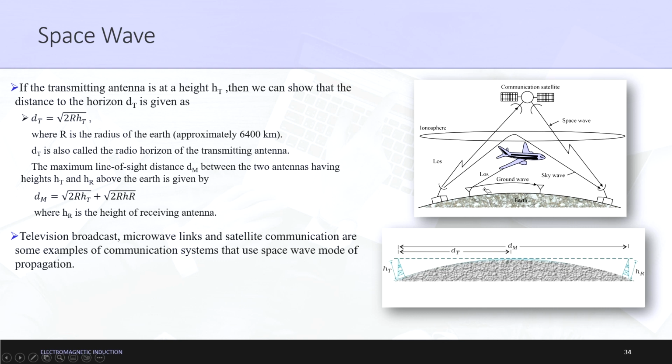Then next was sky wave. Sky wave is the use of the ionospheric layer for reflection. Reflection is analogous to total internal reflection, and hence the communication happens from point A to point B. If the ionospheric layer, which ranges from 65 kilometers to 400 kilometers from the earth's surface, is being used at any point in its complete layer for total internal reflection to happen, then that mode of propagation is known as sky wave propagation.